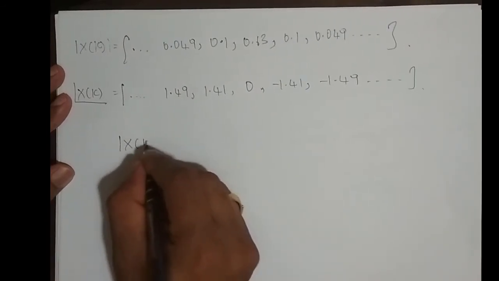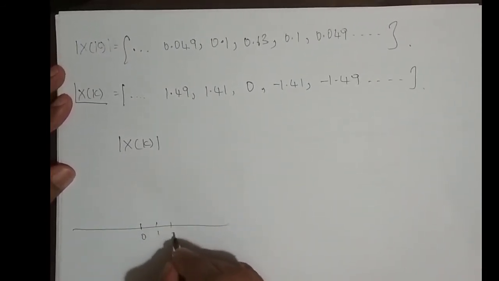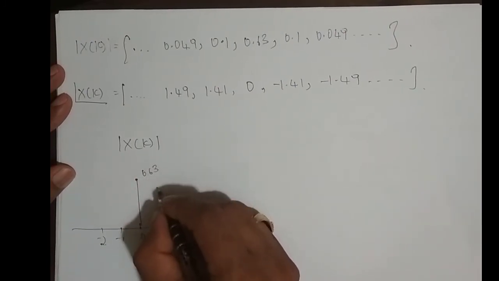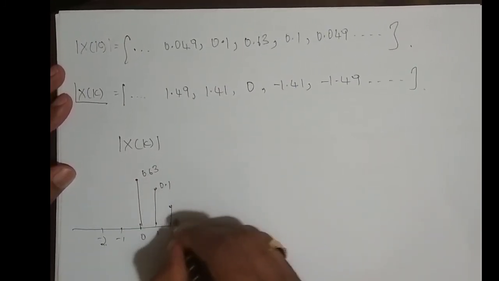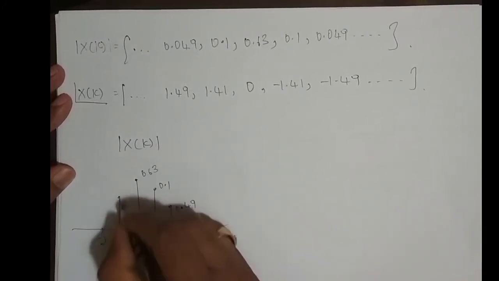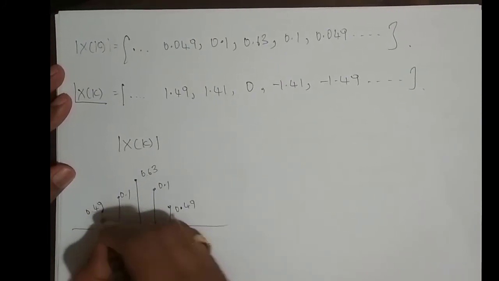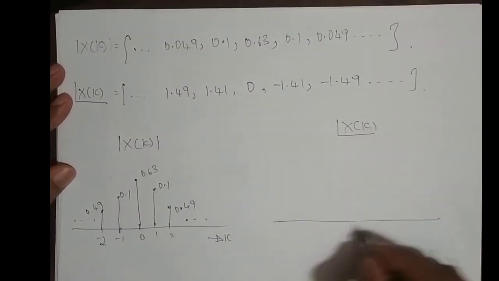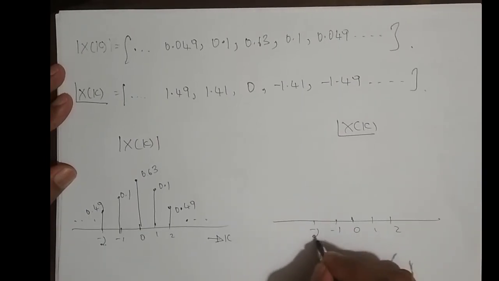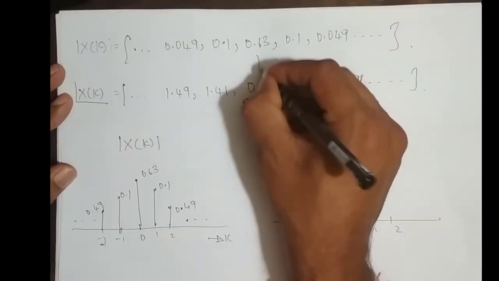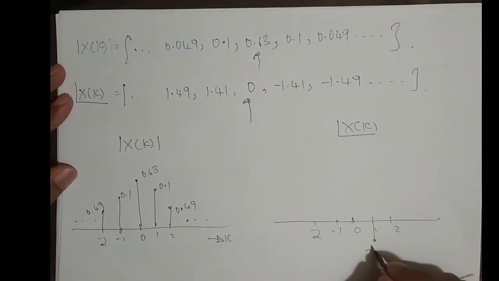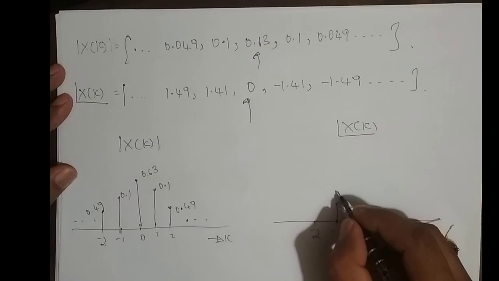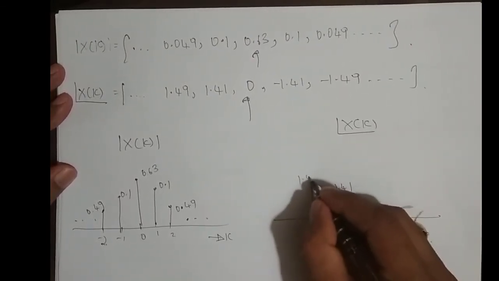So if we plot the magnitude of x of k for k equal to 0, 1, 2, minus 1, minus 2, at k equal to 0 it is 0.63, then 0.1, then 0.049, and it is varying from minus infinity to infinity. And the phase angle of x of k at k equal to 0 is 0, and at the positive side it is minus 1.41, minus 1.49, and on the negative side plus 1.41, plus 1.49, and it goes on.